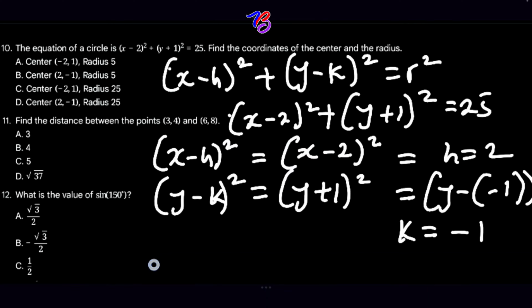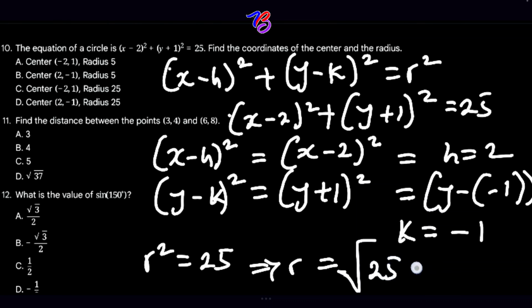So we'll solve for the last one now, which is r squared is equal to 25. So if you make r the subject of the formula, r will equal the square root of 25, and it will give you 5. So you see we have 5, we have minus 1, and we have what now? We have 2. So let's check our options. You'll see that our option B gives us the correct answer.